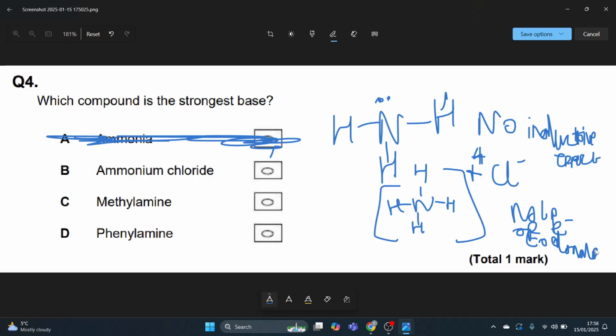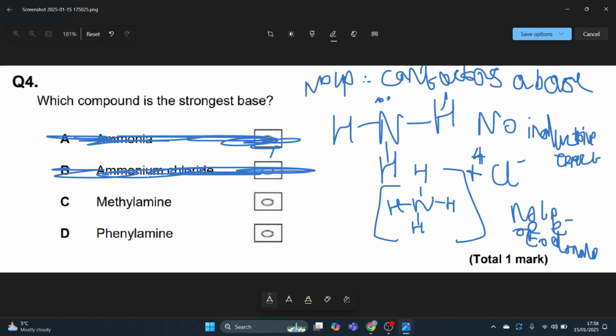Therefore, it's not going to be a base. If it doesn't have a lone pair, it can't be a lone pair donor, and therefore it's not going to act as a base. So it's definitely not going to be ammonium chloride.